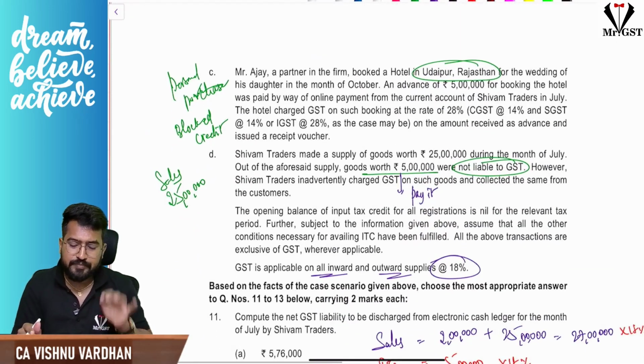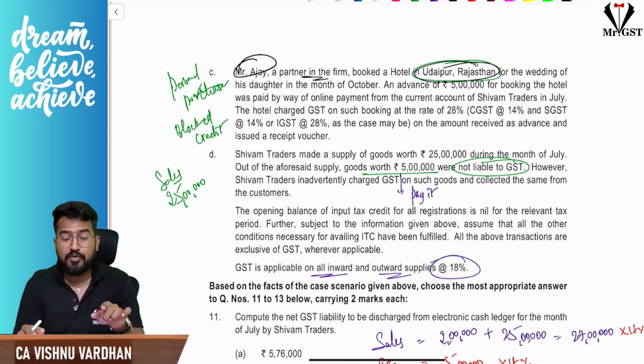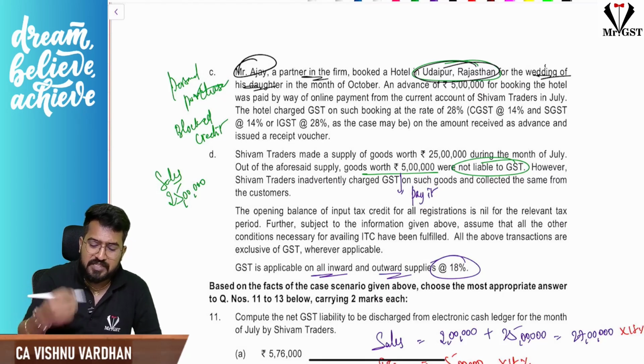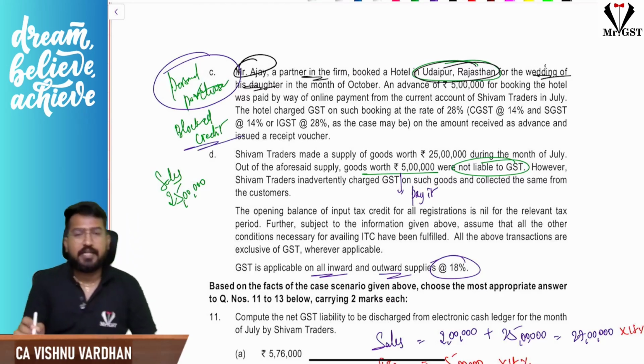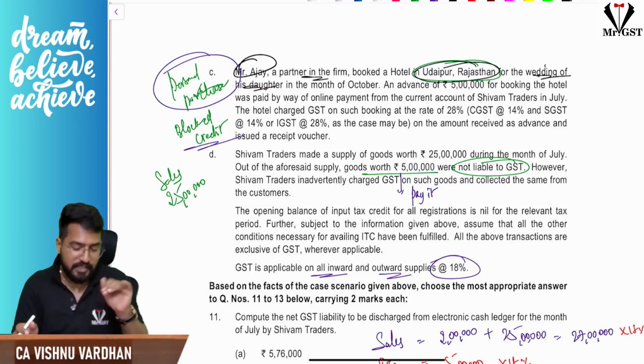Next, Ajay, a partner of the firm, booked a hotel in Udaipur, Rajasthan. Here the hotel booking is happening in the same state, but immediately you should not think that yes, I can take ITC. This was taken for the wedding of his daughter, even though the money is paid from the firm's current account. So this is a personal purchase, so it is blocked credit. You cannot take ITC. Even though it is inside Rajasthan, it doesn't change.